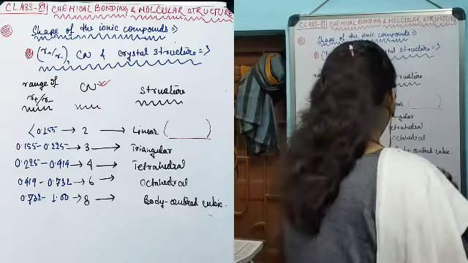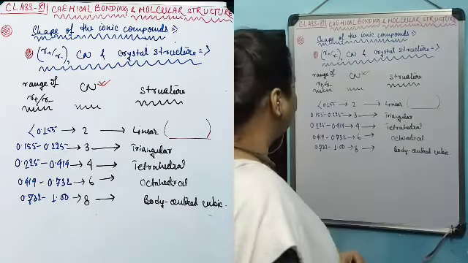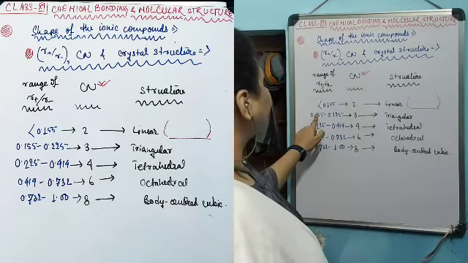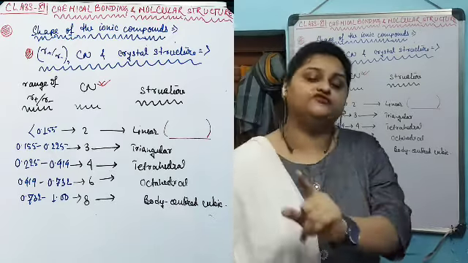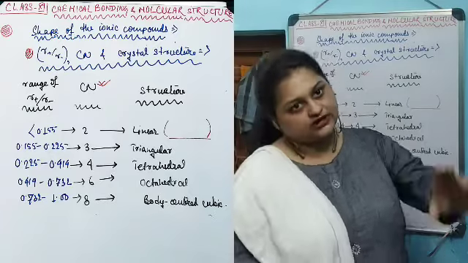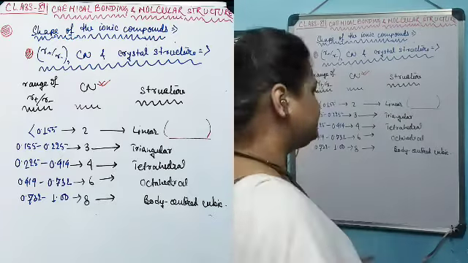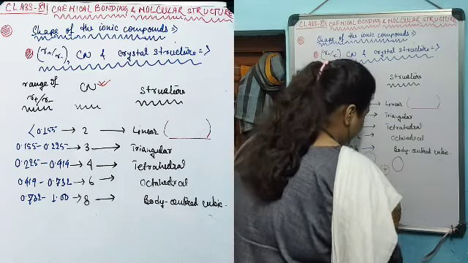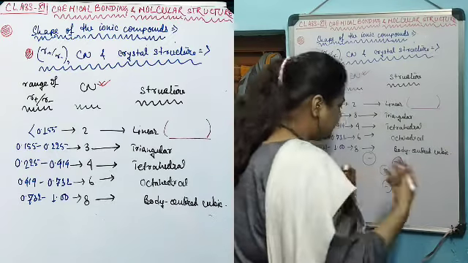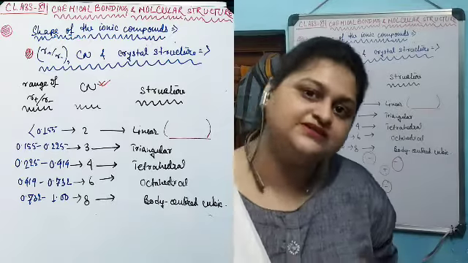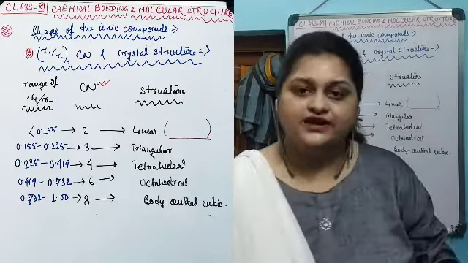Now, if the radius ratio lies in the range of 0.155 to 0.255, that is, the size of the cation is increased compared to the previous one. In that case, the increased size of the cation can now orient 3 oppositely charged anions.